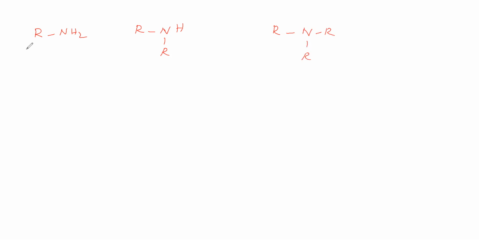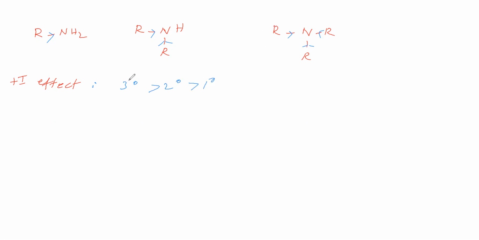If you see the plus I effect, here one R group shows a plus I effect, here two R groups show a plus I effect, and here three R groups show a plus I effect. So the plus I effect is greatest in the tertiary amine. The order of plus I effect is tertiary greater than secondary greater than primary.